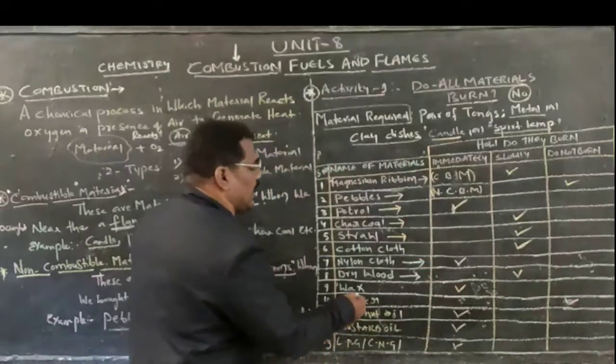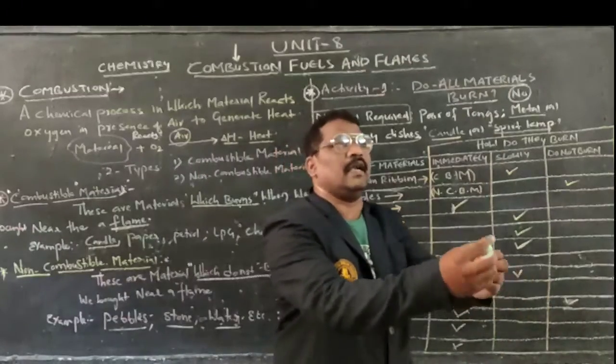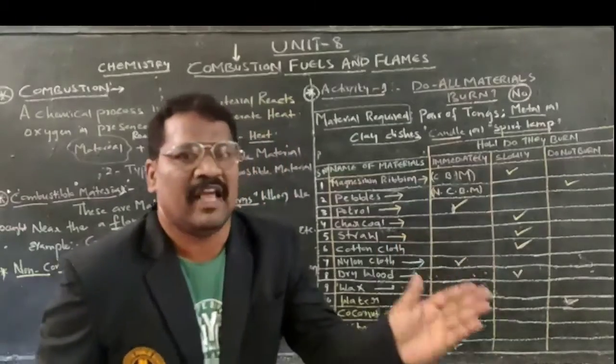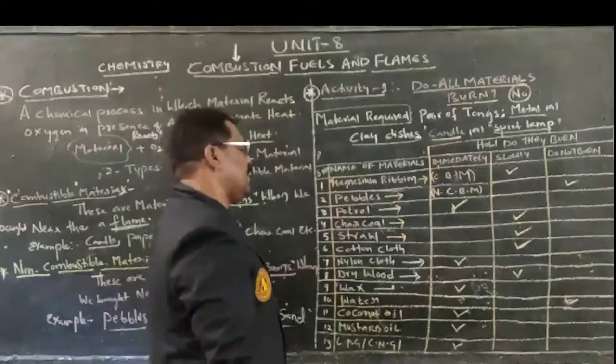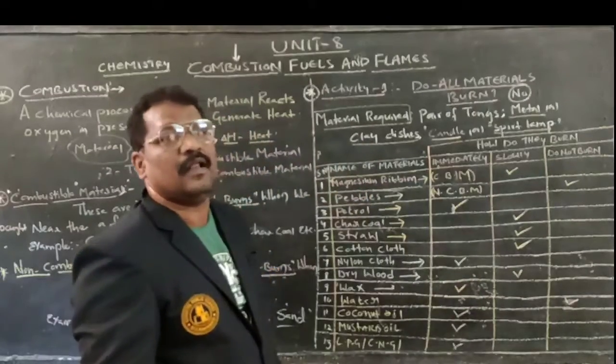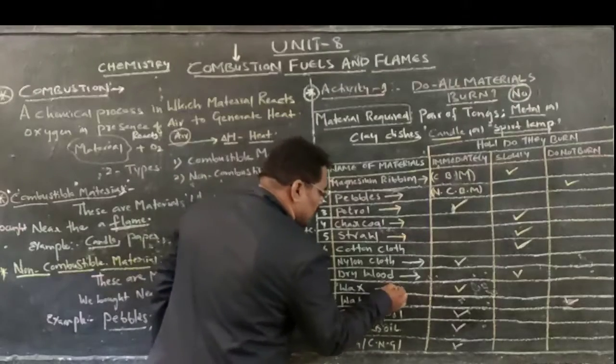Next one is what? Wax. Wax also burns very fast there. As we are lighting it up, it starts melting into the liquid stage. As the flame is brought near the wax, what happened? It starts melting very fast, or immediately. It can be burnt up there. That is the thing.